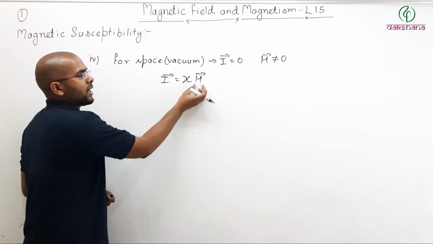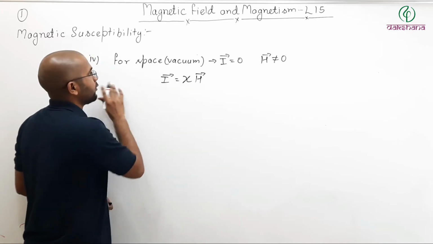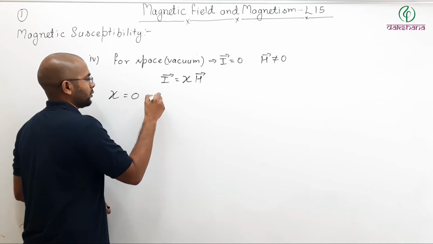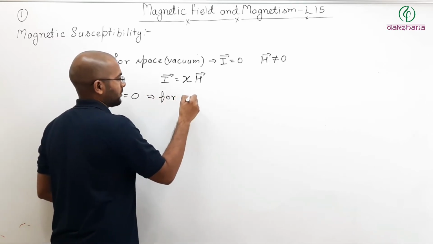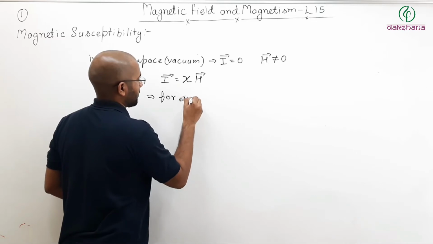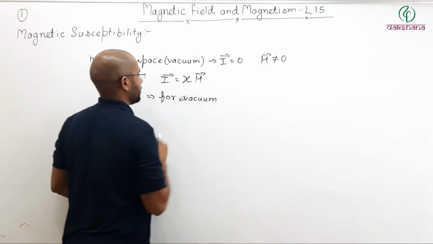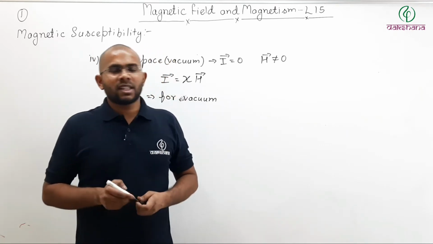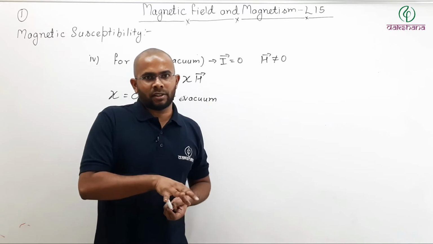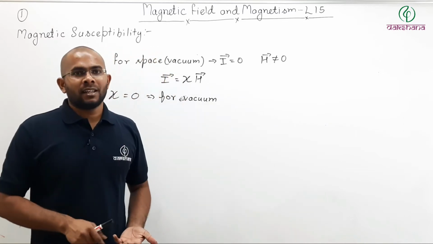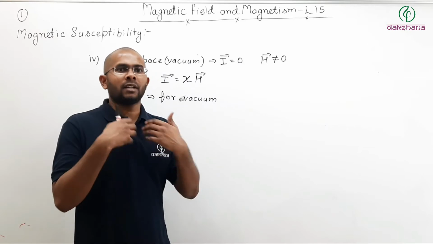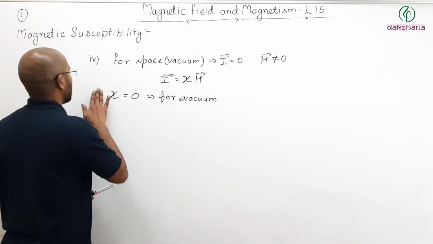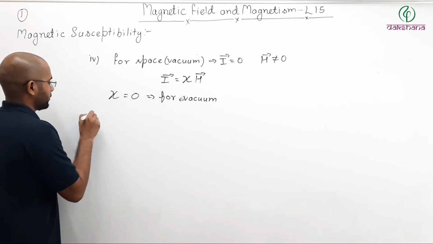Then you can say the susceptibility of space, for vacuum, is 0. Meaning you cannot magnetize vacuum, because susceptibility is an indicator of magnetization, and if there is no material, what are you going to magnetize? You cannot magnetize vacuum or space. That is why susceptibility for vacuum will be 0.